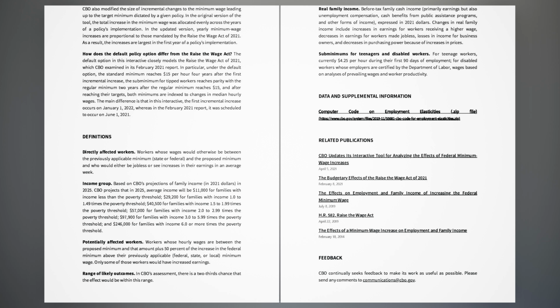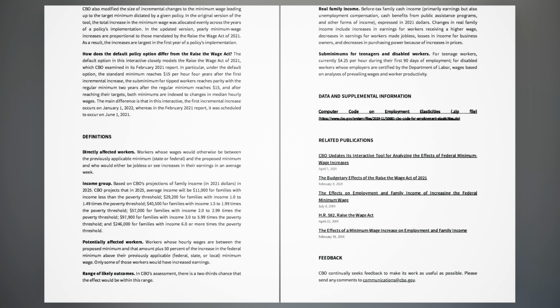CBO also modified the size of incremental changes to the minimum wage leading up to the target minimum dictated by a given policy. In the original version of the tool, the total increase in the minimum wage was allocated evenly across the years of a policy's implementation. In the updated version, yearly minimum wage increases are proportional to those mandated by the Raise the Wage Act of 2021. As a result, the increases are largest in the first year of a policy's implementation.